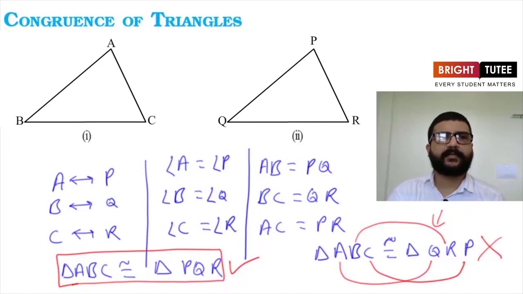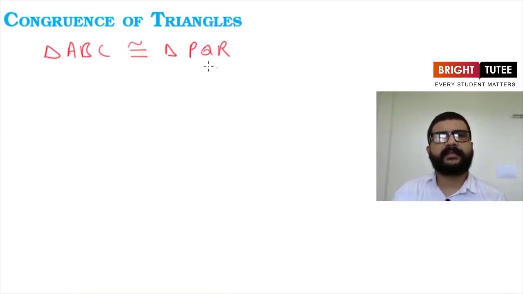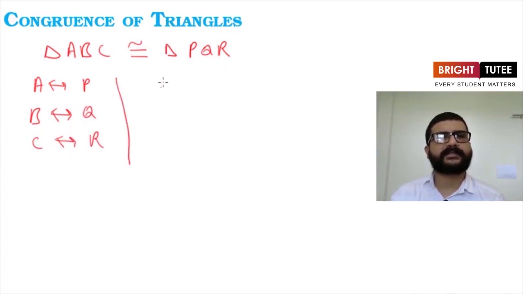Now let's discuss one more thing. Suppose we have triangle ABC is congruent to triangle PQR. Now from here we can conclude that vertex A corresponds to vertex P, vertex B corresponds to vertex Q, and vertex C corresponds to vertex R. These are the correspondences of vertices.